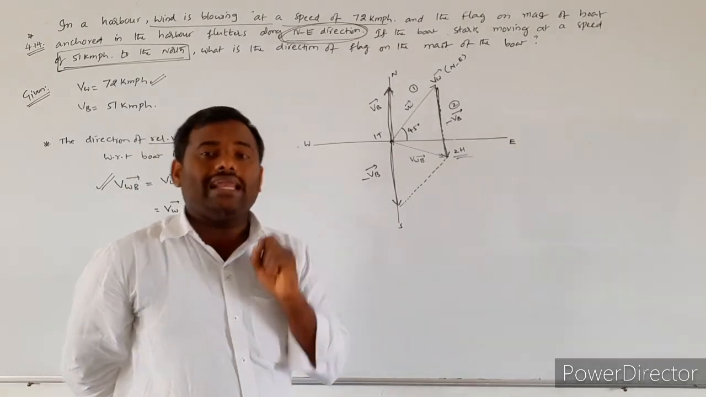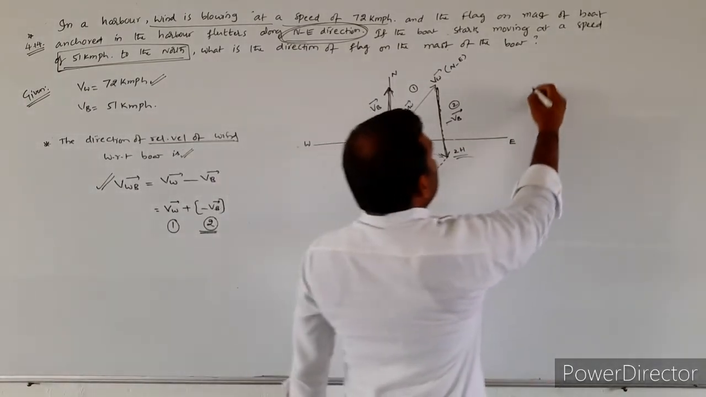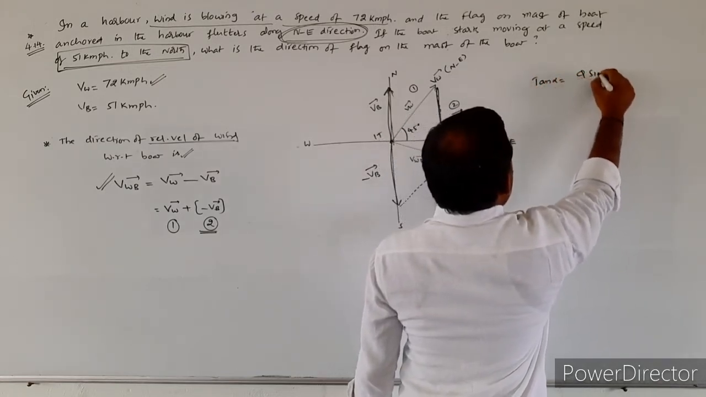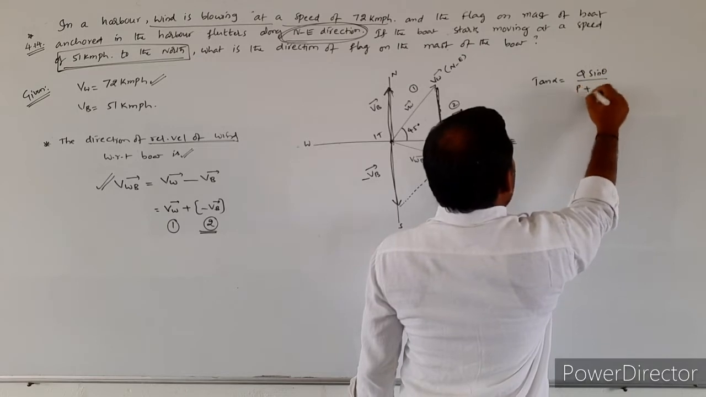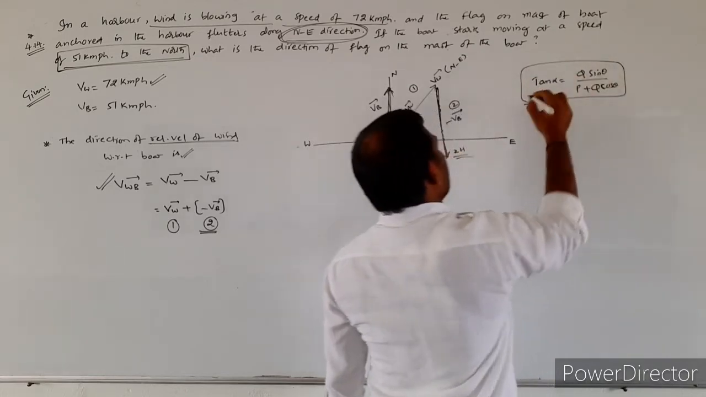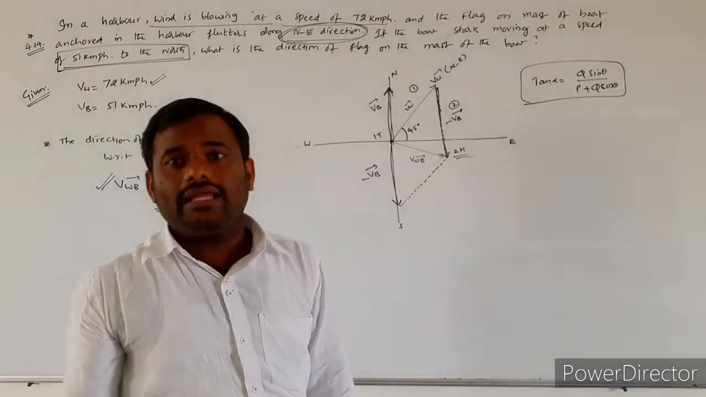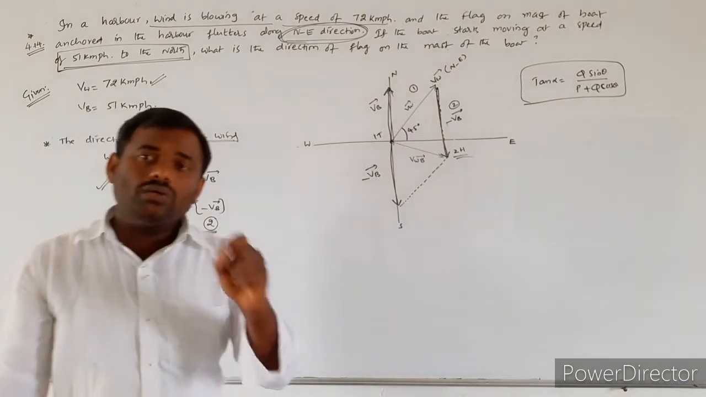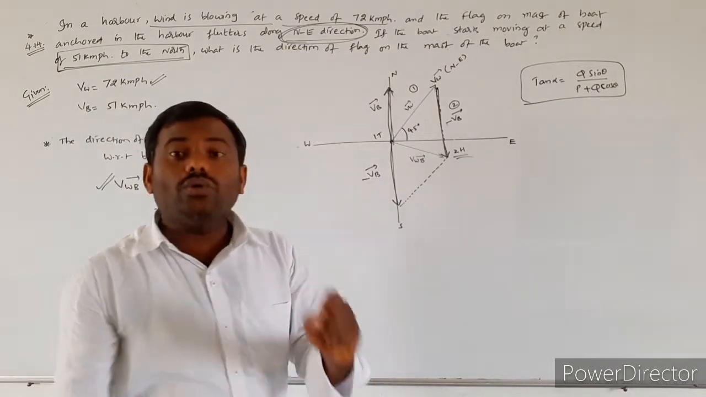Again, coming to the parallelogram law of vectors. To find the direction of the resultant, we use one formula: tan alpha is equal to Q sin theta by P plus Q cos theta.